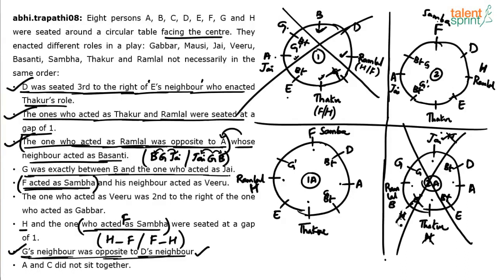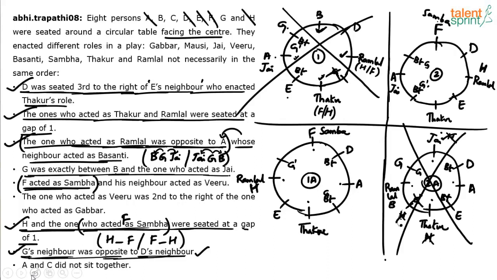So case 2 and 1A are only considered. A, D, F, E, H. So A, D, F, E, H are fixed. Left out are B, C, and G. Now where will these guys come? Anything else that we know? So H and F, who acted as Sambha, were seated at a gap of 1. This point is done. So let me put a tick mark here.